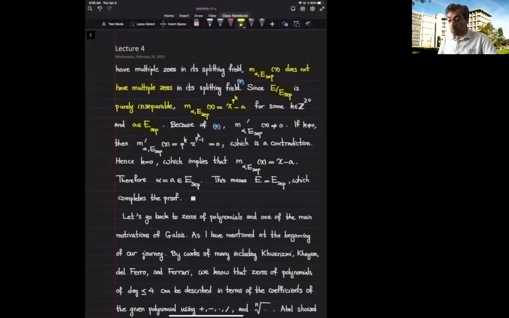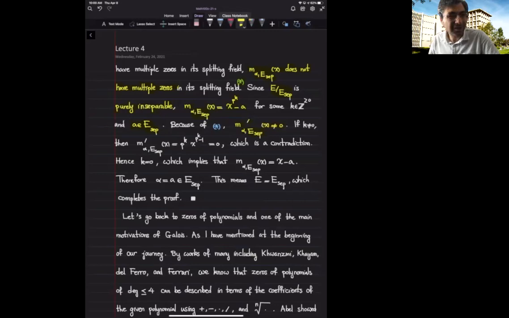Now, because the minimal polynomial does not have multiple zeros in its splitting field, as we argued and deduced, and this is an irreducible polynomial, that's equivalent to saying that the derivative of this minimal polynomial should not be 0.